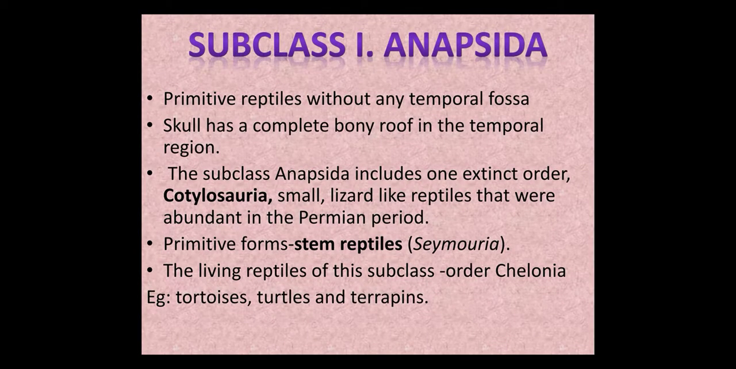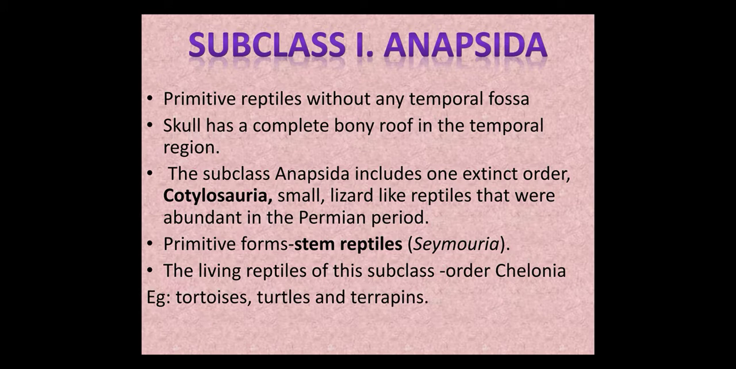Subclass Anapsida. They are primitive reptiles without any temporal fossae. The temporal fossae is absent and the skull has a complete bony roof in the temporal region. The subclass Anapsida includes one extinct order, Cotylosauria. This Cotylosauria includes small lizard-like reptiles that were abundant in the Permian period. The primitive Cotylosauria gave rise to all other reptiles, hence they are called stem reptiles.